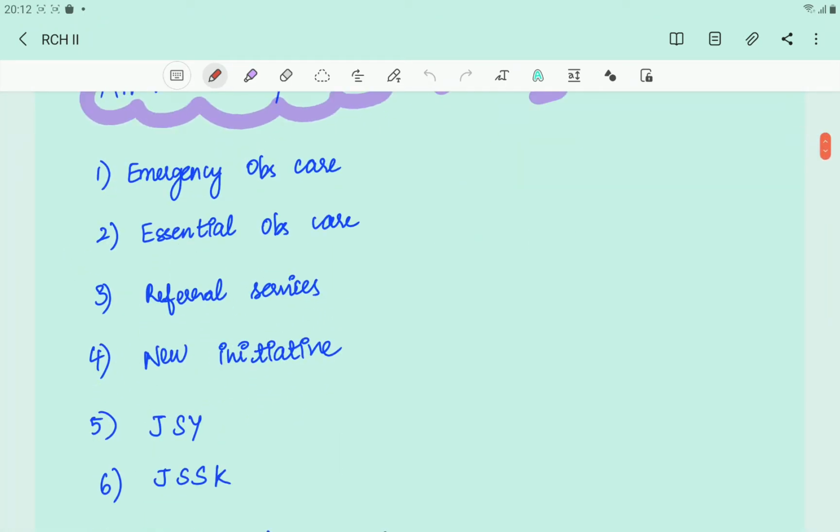In the mother component, first we'll be looking at emergency obstetric care. If there is a complication and we have to refer, where will we refer to? To the first referral unit. So we'll be talking about the first referral unit in this area. What about the first referral unit? How should it be equipped? How do you remember that?